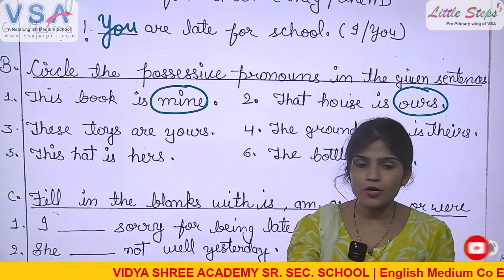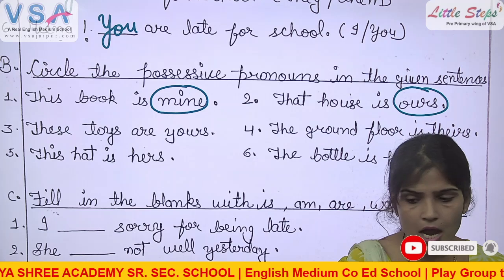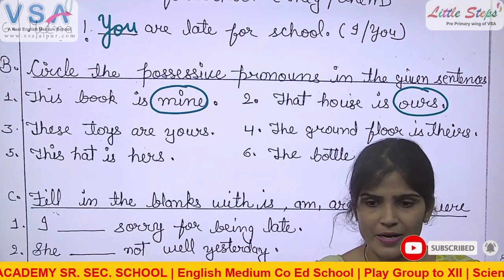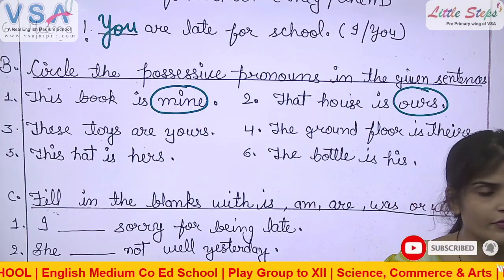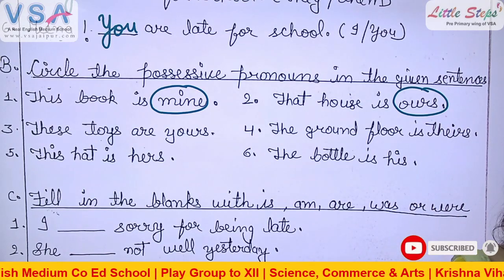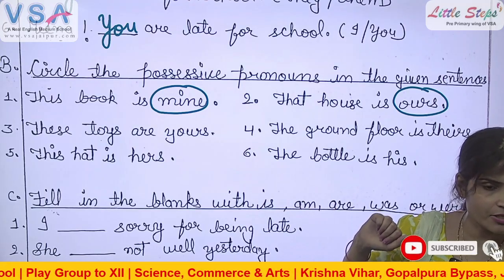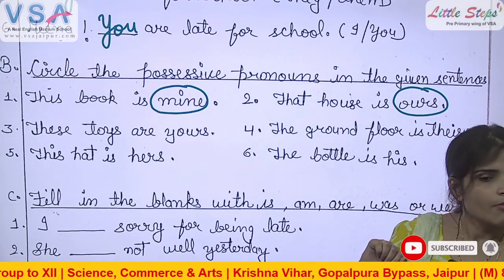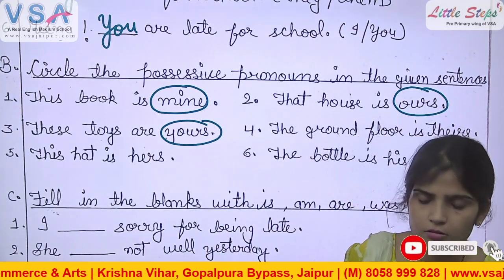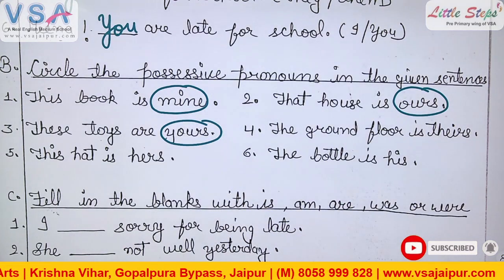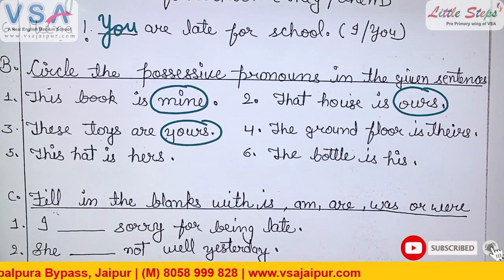"These toys are yours." I'm indicating a person that these toys are yours. I'm not speaking the person's name. I'm using the word "yours" in the place of that person's name, right? So "yours" is a pronoun, but what kind of pronoun? Possessive pronoun. Circle it. Sit, Mayank.